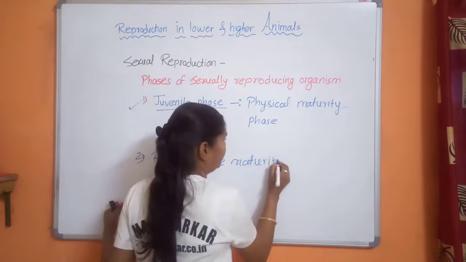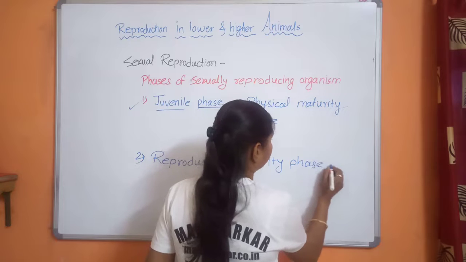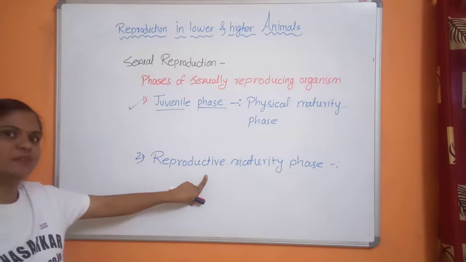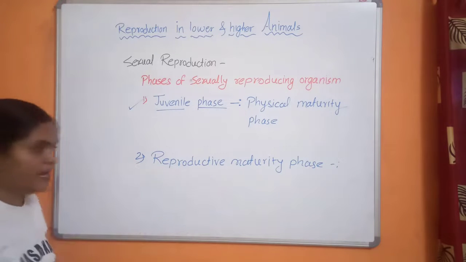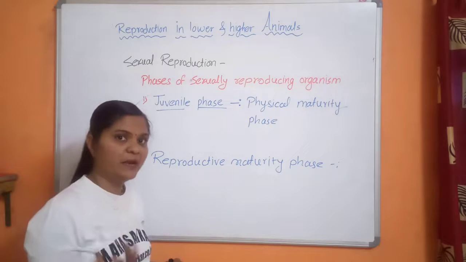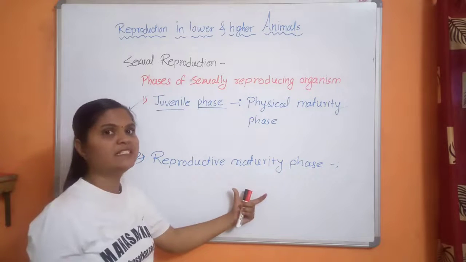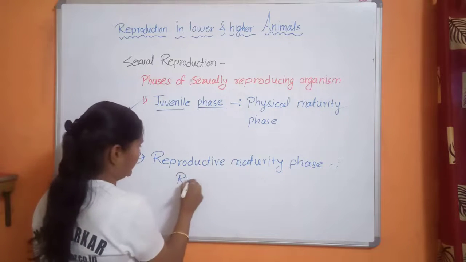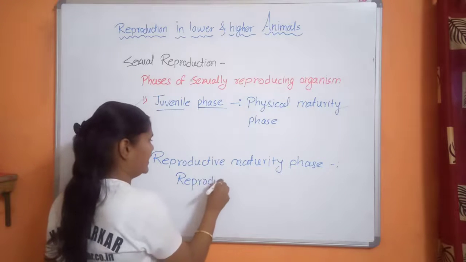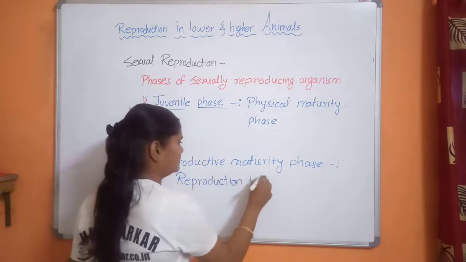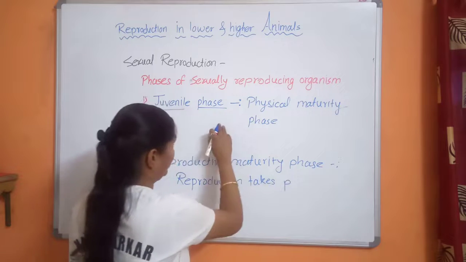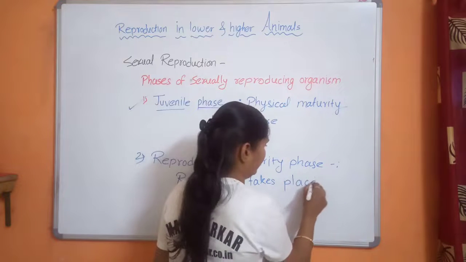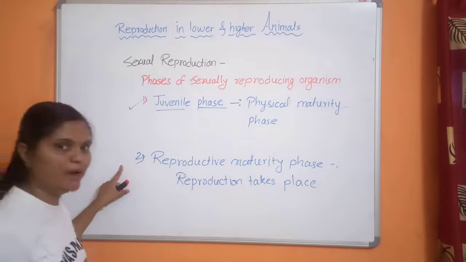Reproductive maturity phase. Now it is the end of juvenile phase, and here all the reproductive organs become mature and the organisms are able to reproduce. Organisms are able to reproduce, that means they produce young ones like them. So reproductive maturity phase, reproduction takes place during this phase. It is the end of juvenile phase and actual reproduction takes place in this phase. So this is the reproductive maturity phase.